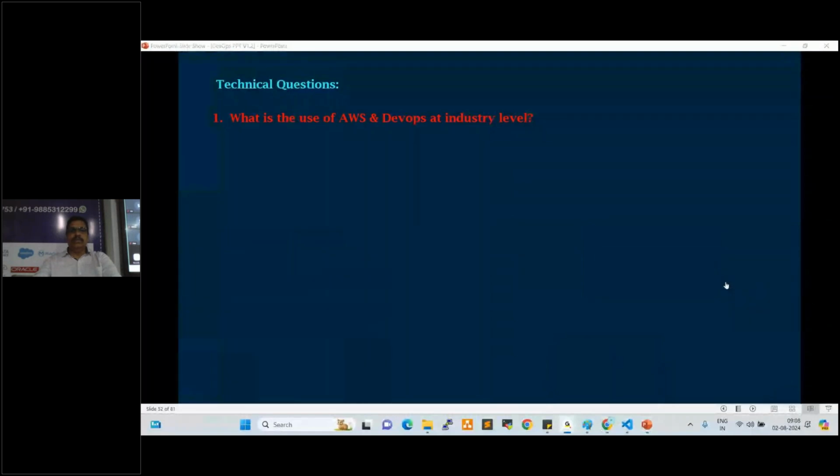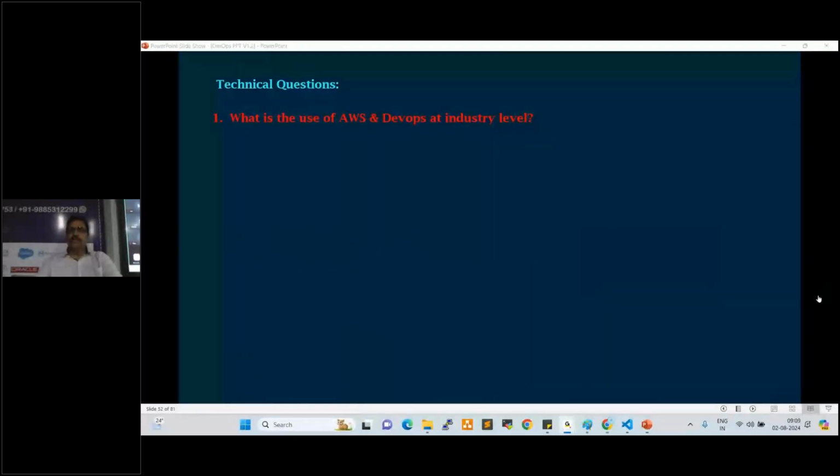So what are the use of AWS and DevOps at industry level, right? Cost saving and also time saving, right? Instead of using physical environments, we use the cloud environments. Instead of doing manual activities, we can perform them in an automated way, right?